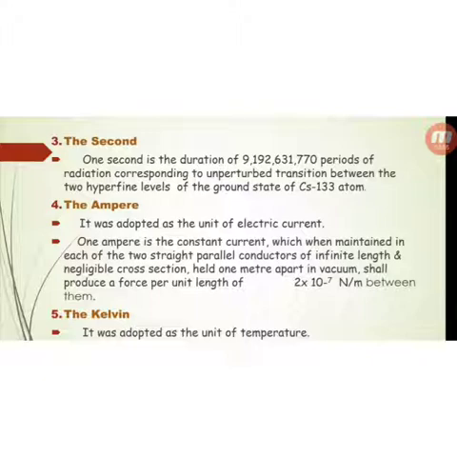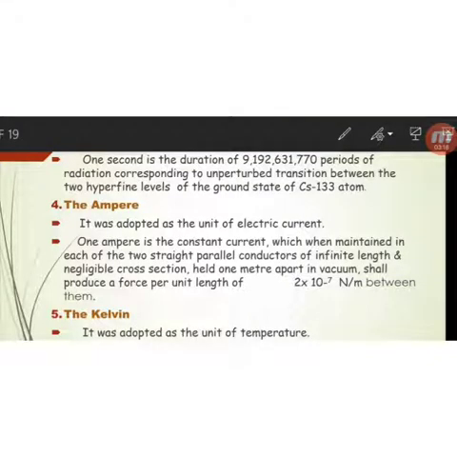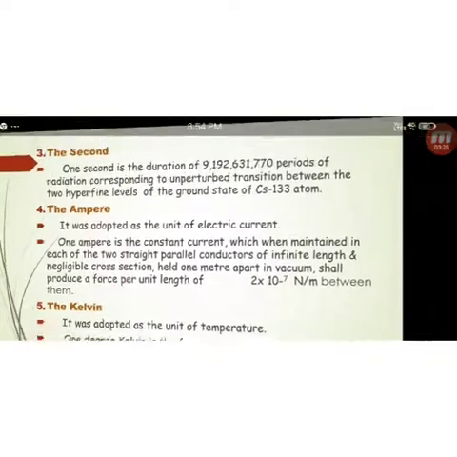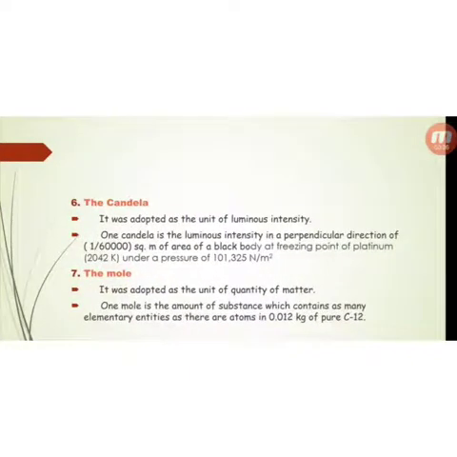Fourth one, the ampere. 1 ampere is the constant current which, when maintained in each of the two straight parallel conductors of infinite length and negligible cross section held 1 meter apart in vacuum, shall produce a force per unit length of 2 into 10 to the power minus 7 Newton per meter between them. Fifth, the Kelvin. 1 degree Kelvin is the fraction 1 by 273.16 of the thermodynamic temperature of the triple point of water.